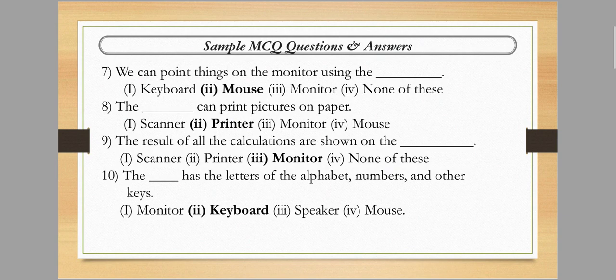Next question is, the dash has the letters of alphabets, numbers and other keys. We all know that the keyboard has the letters, alphabets, numbers and other keys. So question number 10 is option number 2. The keyboard has the letters of alphabets, numbers and other keys.